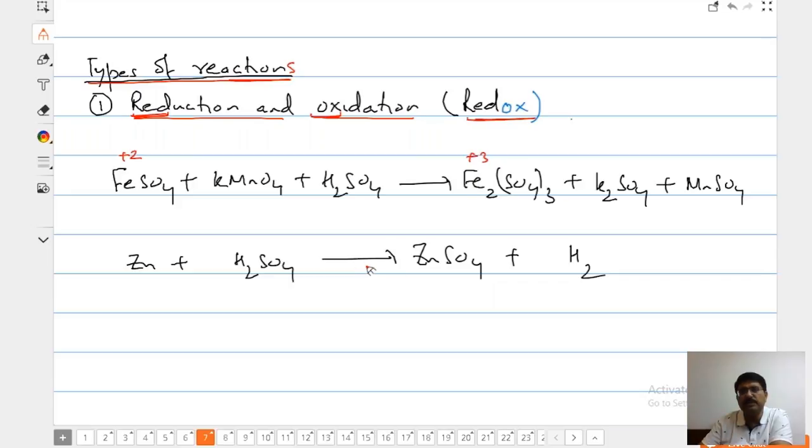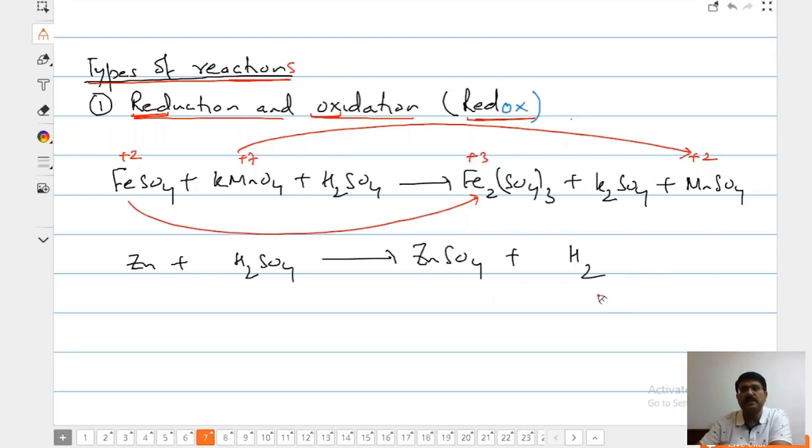Ferric has gone into +3 oxidation state. Manganese was sitting in +7 oxidation state. Now it is sitting in +2 oxidation state. So manganese is being reduced and iron is being oxidized. Oxidation reduction known as redox.